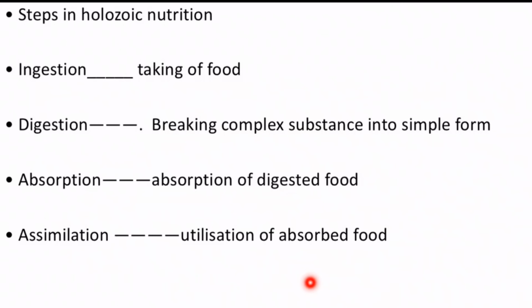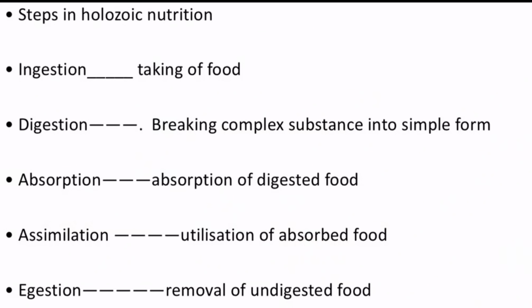Next step is assimilation. Whatever food is required by the body will be utilized for providing energy and other activities for the body. And the last step is egestion. The unwanted food will be removed from the body. This is known as egestion. So what are the various steps involved in holozoic nutrition? First is ingestion, second is digestion, third is absorption, fourth is assimilation, fifth is egestion. In next video, we will learn about how nutrition in human beings takes place.